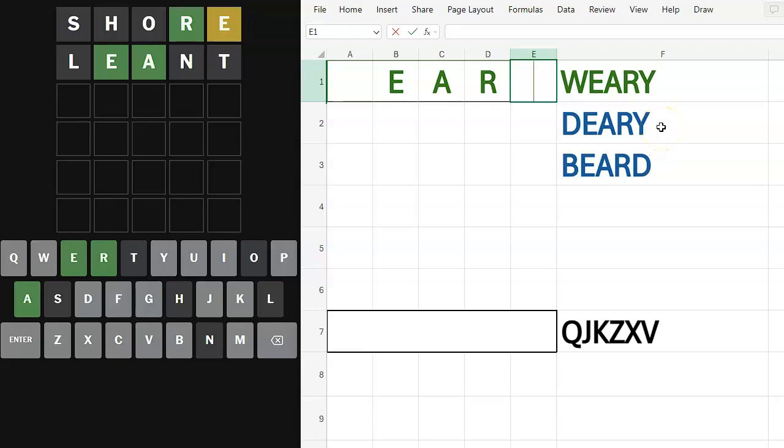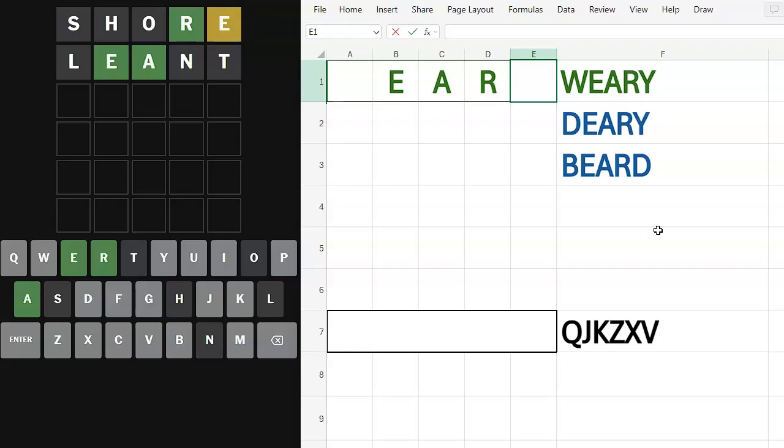This doesn't seem right. If I try "deary" and it's not "deary," I would probably know it's "weary," unless I missed something, and that's possible. If I try "beard" and it's not "beard," but there is a D, I would know it's "deary." If there's no B or D, would I know it's "weary?"